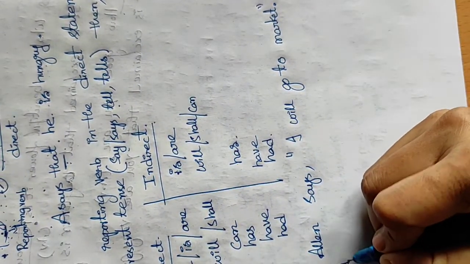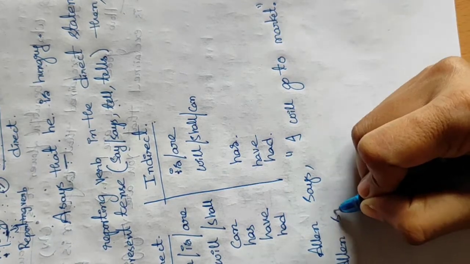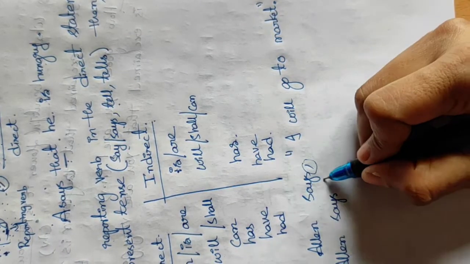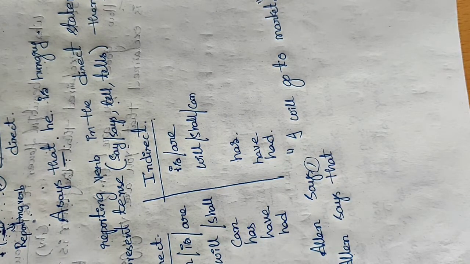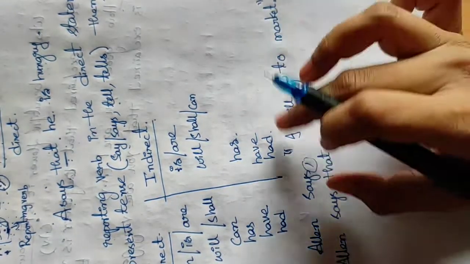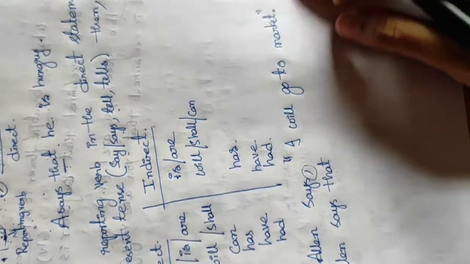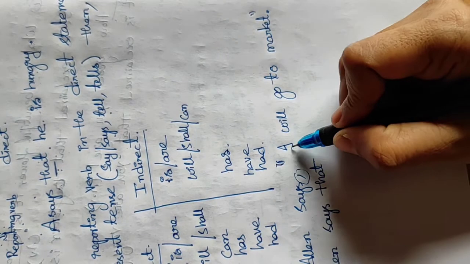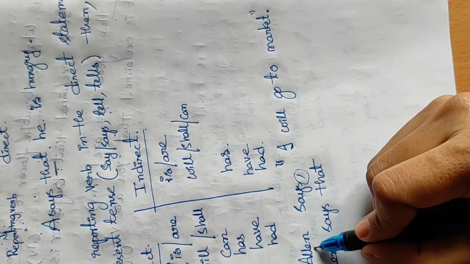So, Alan says, I told, no, we have to remove this comma and use that. Alan says that. And no need to use the quotations again. Remove the two quotations, here and here, starting and ending. Then Alan says that, this I refers to whom?